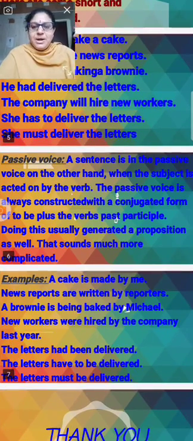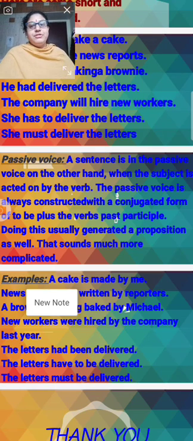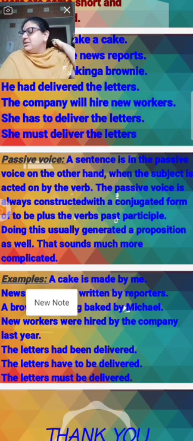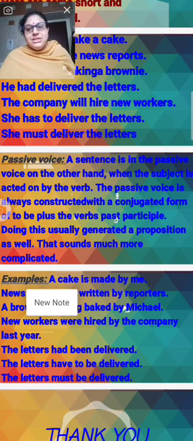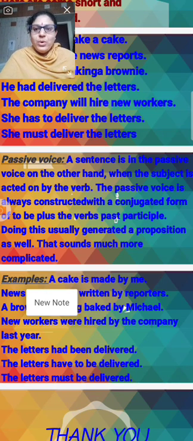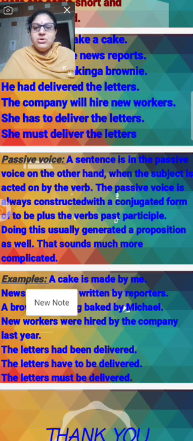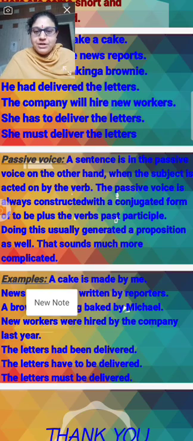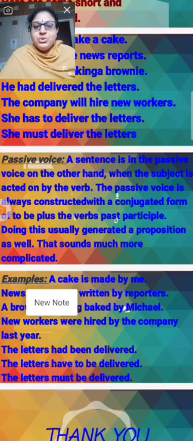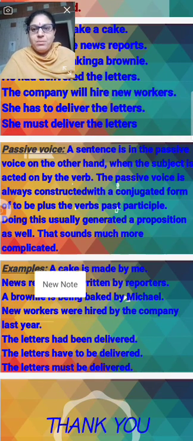Next, come to the passive voice now. Passive voice. A sentence is in the passive voice, on the other hand, when the subject is acted on by the verb. Right? The passive voice is always constructed with a conjugated form of to be plus the verb's past participle. Doing this usually generates a preposition as well, and it sounds much more complicated.